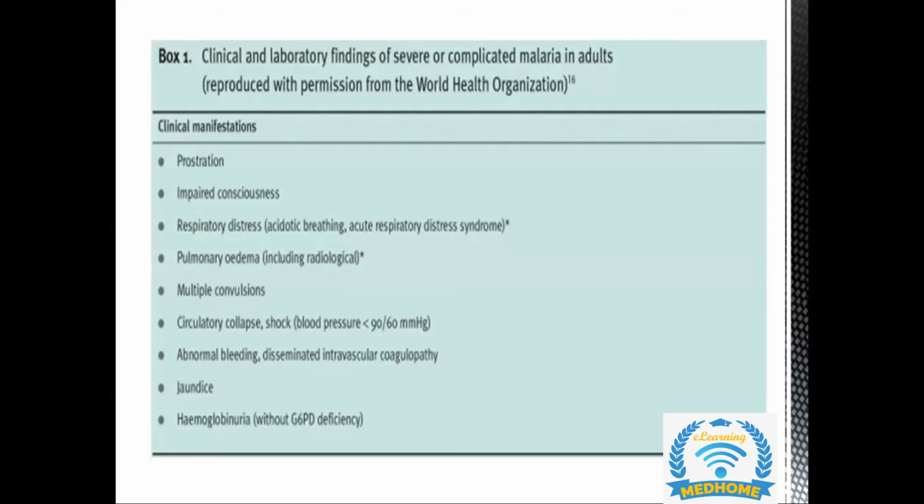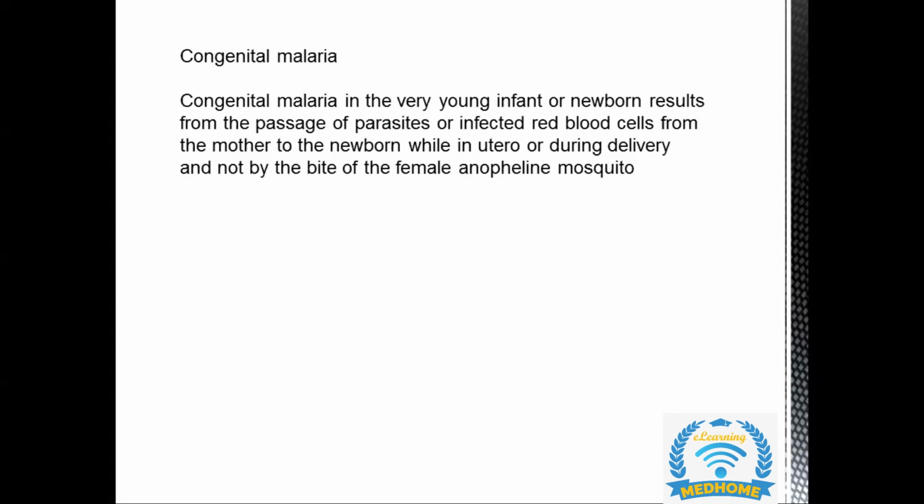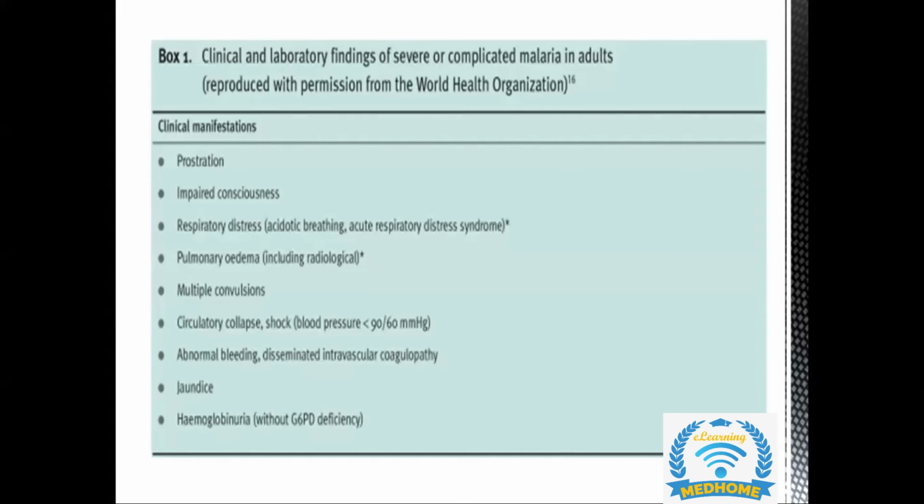Ma'am, could you please repeat when to call it severe and when not to call it severe or complicated? Okay. If the proportion of affected red blood cells is less than 2% with no signs of severity and no complicating features, then we call it uncomplicated. Less than 2% is uncomplicated. If it is 2% or more, it is complicated and severe as well. But what are the signs that we need to consider apart from the parasitemia? I'm going to tell you in the next slide. Okay, thank you, ma'am.